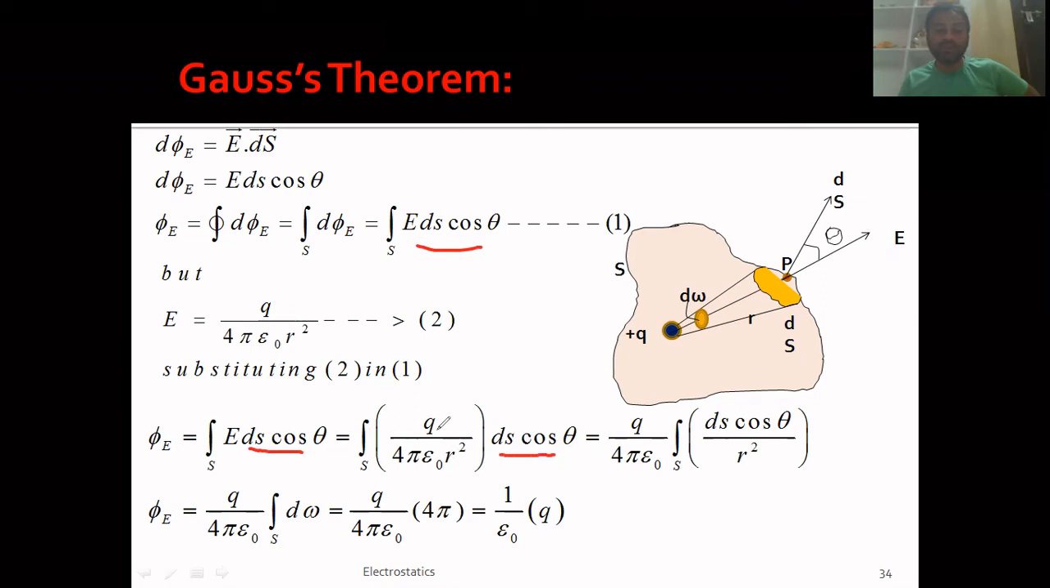Okay, so now in this case, Q by 4 pi epsilon 0 is a constant. It comes out of the integration. If I bring Q by 4 pi epsilon 0 outside, what do you get? You get ds cos theta by r square. So this ds cos theta by r square is called the solid angle, which is denoted by d omega. Okay, what is this d omega? You just check it out. In this diagram, d omega is mentioned. d omega is the solid angle subtended by ds at q.